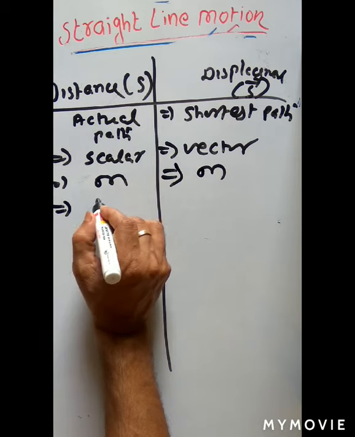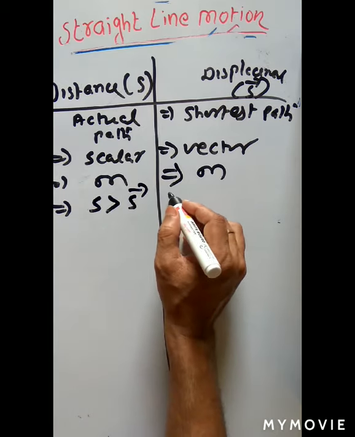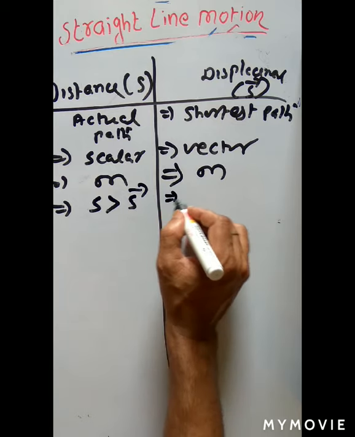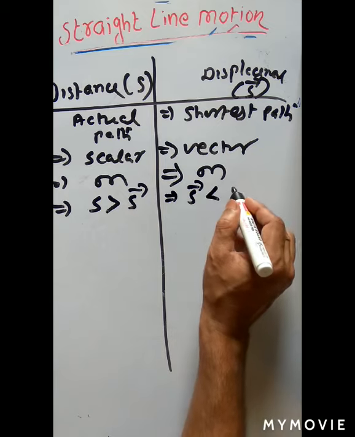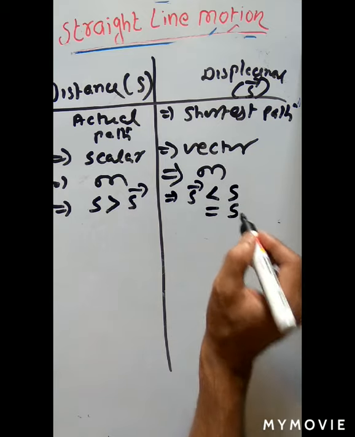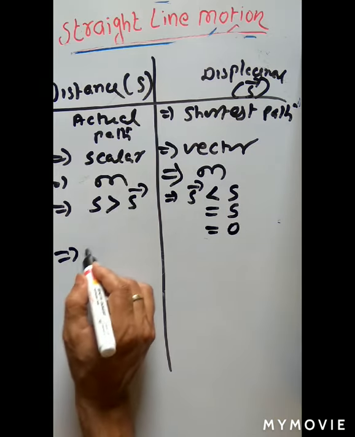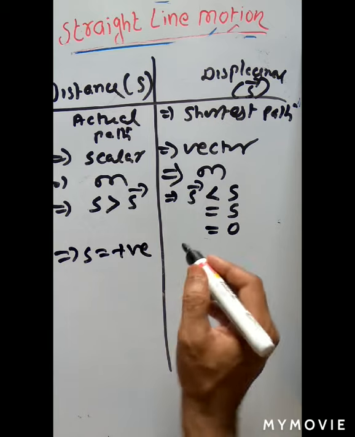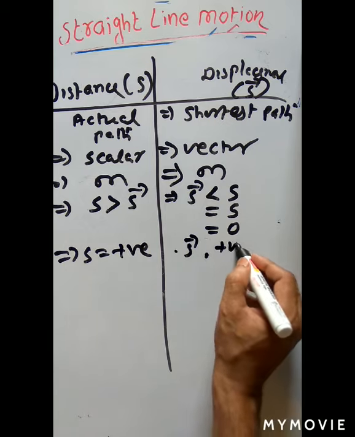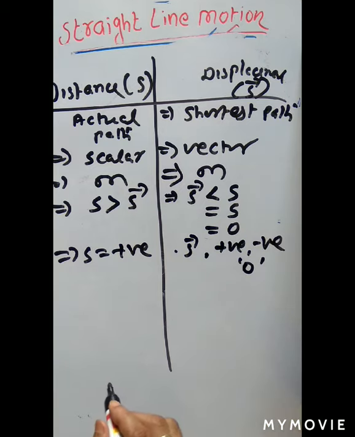So distance may be greater than displacement, or we can say displacement may be less than distance, may be equal to distance, may be equal to 0. So distance is always positive, but displacement may be positive, may be negative, may be 0.